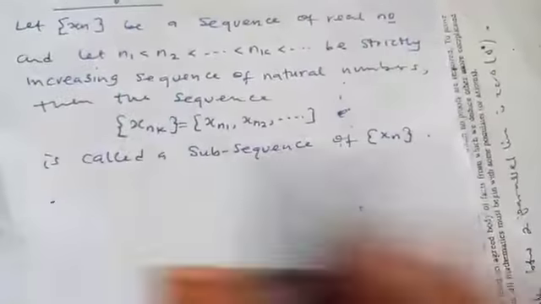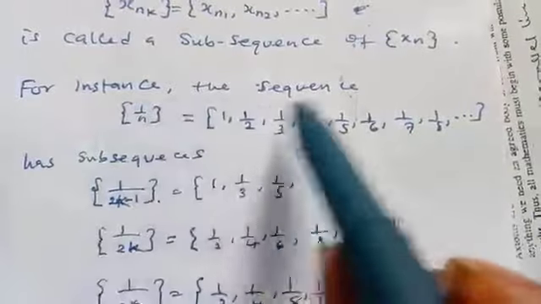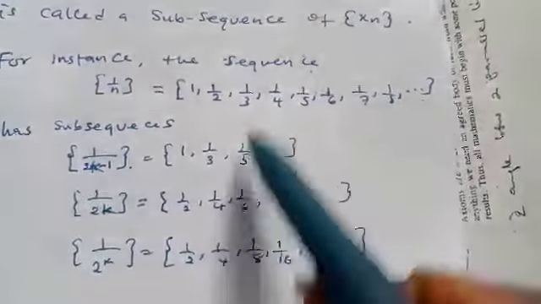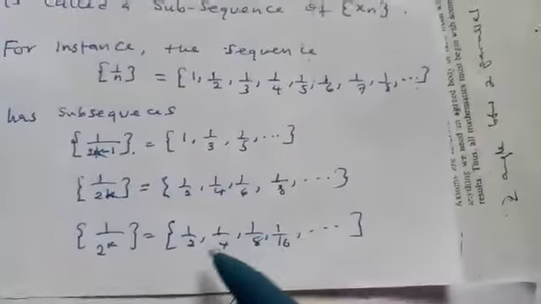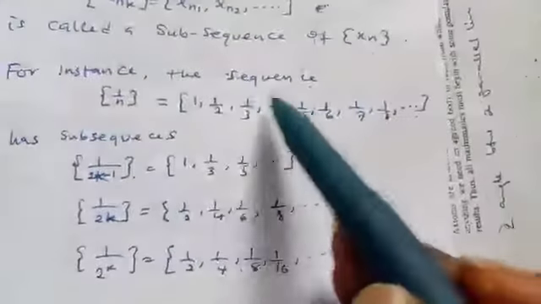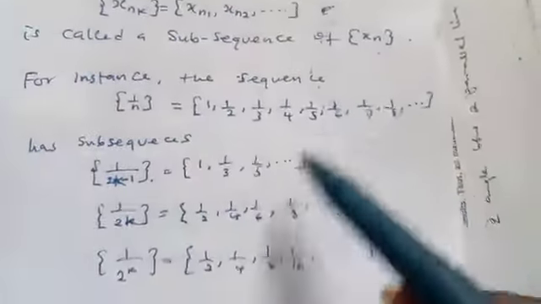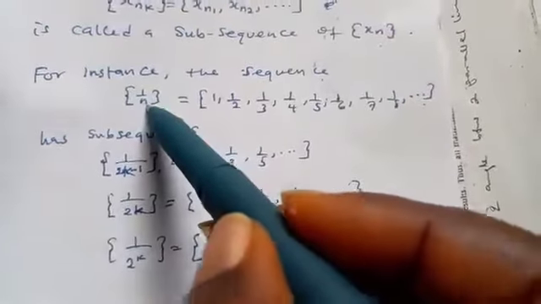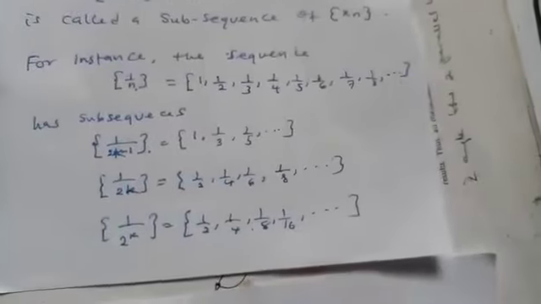For instance, this sequence has subsequences like 1/3, 1/5, and so on. You can see that all these sequences can be obtained from this sequence here, so we can say that all these sequences are subsequences of this sequence. That is what the definition is talking about.